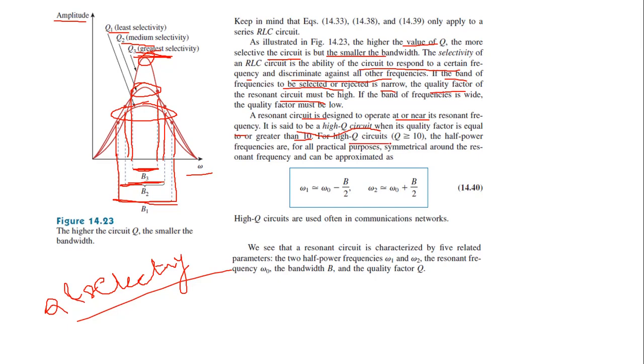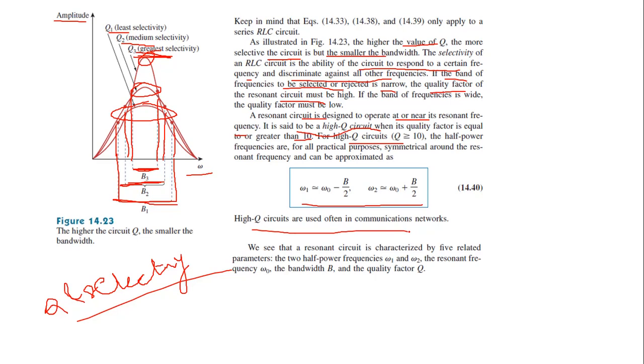For higher Q circuits, the half power frequencies are given by this formula: omega 1 is equal to omega naught minus B by 2 and omega 2 is equal to omega naught plus B by 2. This type of high Q circuit is often used in communication networks.